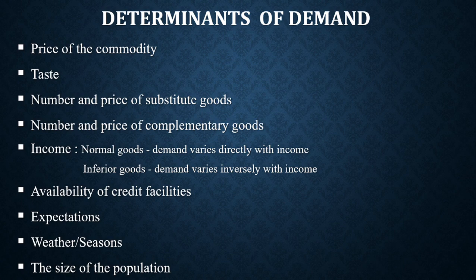The next is weather or seasons. There are some goods that are seasonal, like umbrella. People are not likely to buy more umbrellas and raincoats in the dry season. So during that season, demand of the good increases, and when it is out of season, demand for that good decreases. The last is the size of the population. As the size of the population increases, demand for goods and services also increase, and vice versa. When the population is very low, then there is likely to be a very low demand for goods and services.